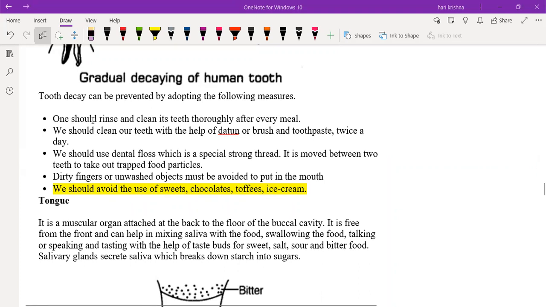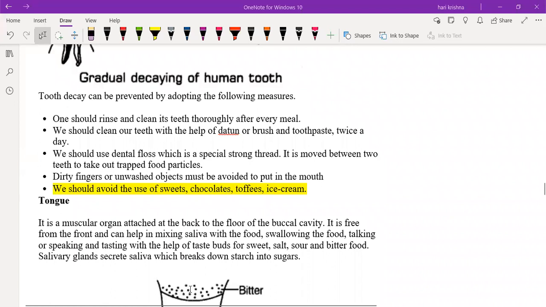One should rinse and clean the teeth after every meal. That is the first best way. Suppose you are washing your mouth immediately after the meal, what will happen? Whatever the food particles are there, they will be washed off, right? Yes, sir, and even if any acids are formed, they'll also be removed.